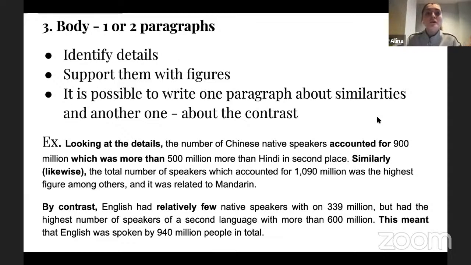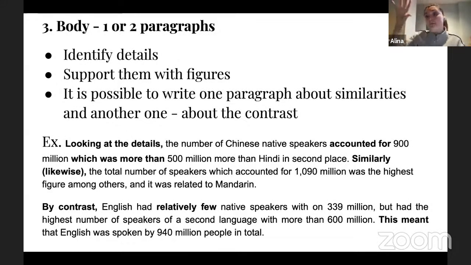Let's move on to the next strategy right here. So when I mentioned the idea of classifying or categorizing information, I'm trying to say that ideally it would be better to divide your body paragraphs into 2 parts, right?